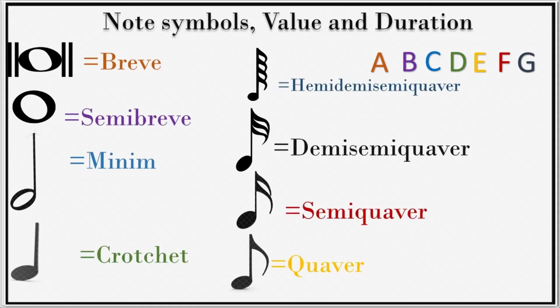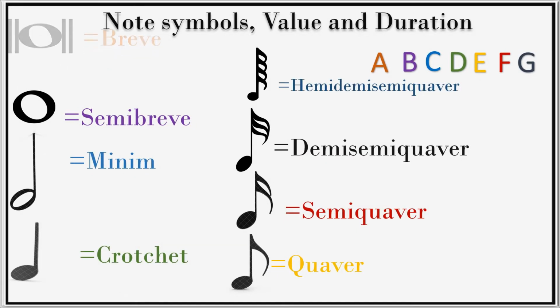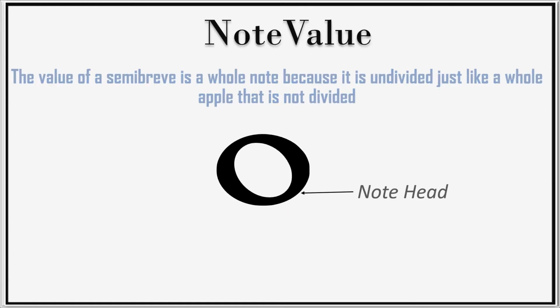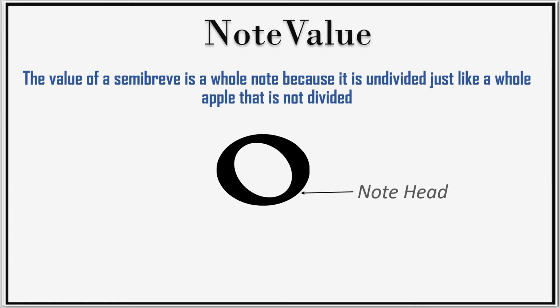Now, let's talk about the value of these note symbols. When we talk about value, it simply refers to the worth of a note or what it stands for. For the purpose of our music theory course, we will not at any point use the breve, otherwise known as a double whole note. So, let's start with the semibreve. The value of a semibreve is a whole note because it is undivided, just like a whole apple that is not divided. Next is minim.